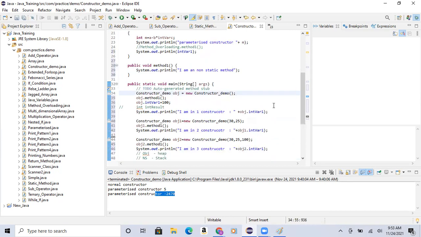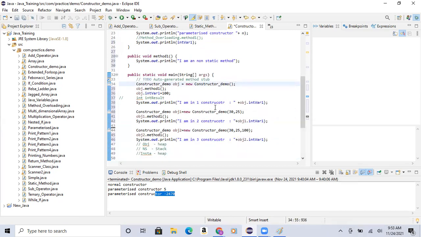Tell me, if I print this one, what value will print here? And what value will print? This one? 100. Here? 100. This one? Here also 100. Also 100.